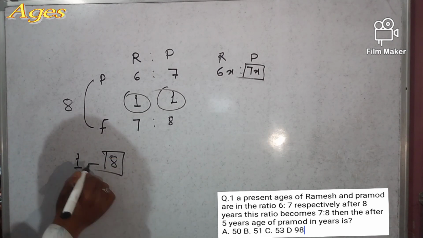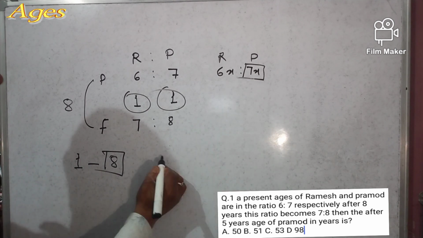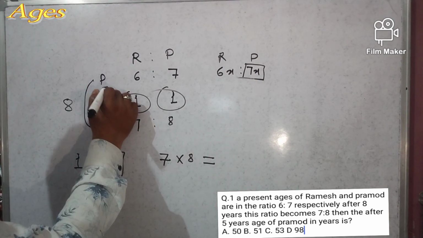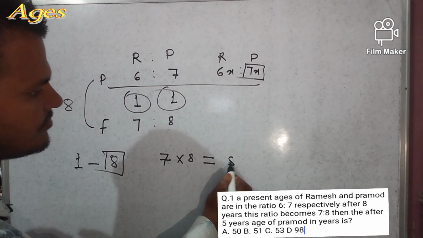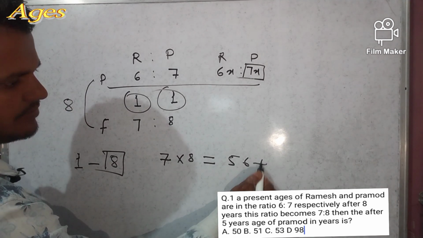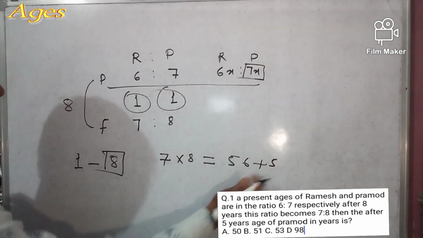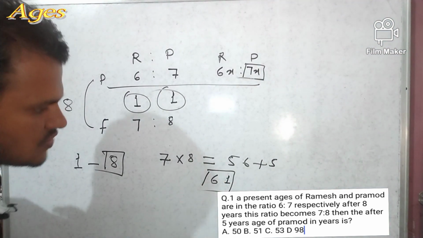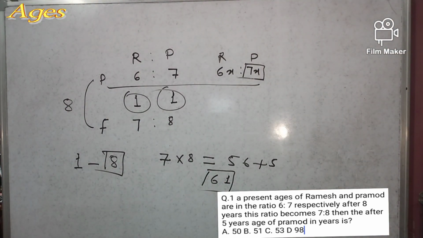So Pramod's age will be 7 into 8, which is the present age, 56. Our target is to find what it will be after 5 years. So 56 plus 5 is 61. So after 5 years it will be 61 years, which means option C is the correct answer.